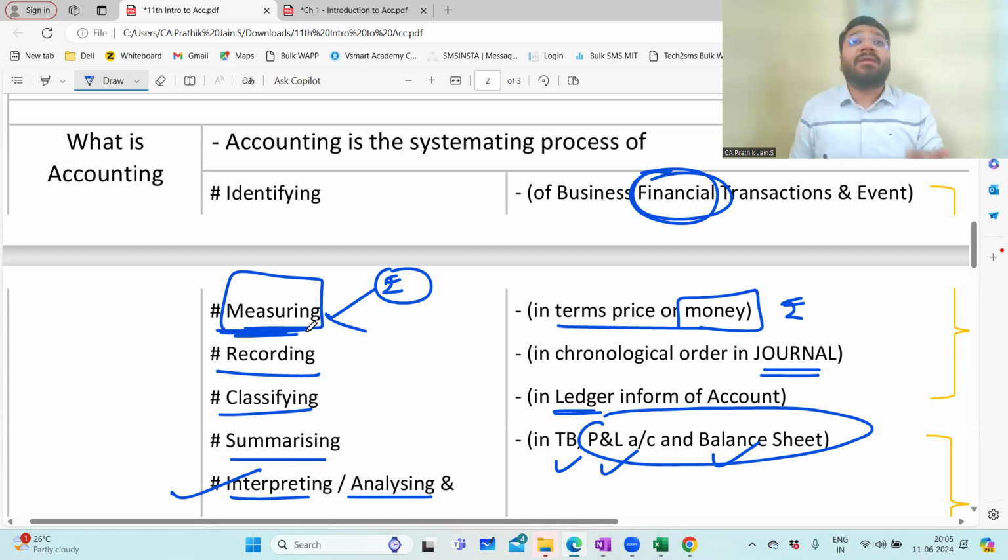If this point was not there, people wouldn't have done this. So that is measuring in terms of price or money. Now clear? Now you identified the transaction, and you have got the monetary value also. Now you got 3,40,000.